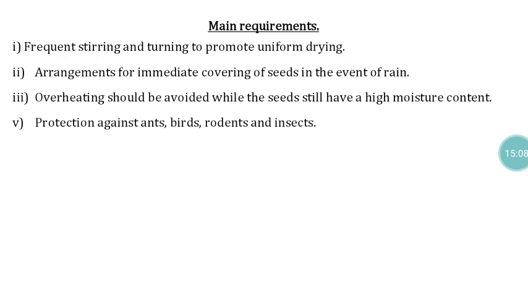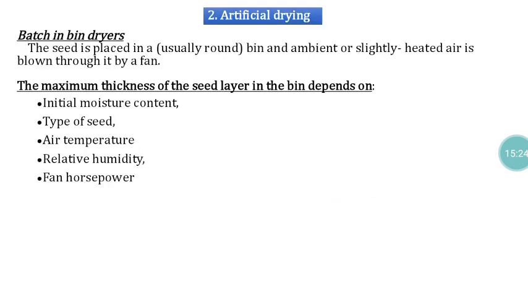Overheating should be avoided, and because of that we need to give frequent stirring. Protection must be given to the seeds against birds, rodents and insects. These are the requirements we have to ensure in the process of sun drying.